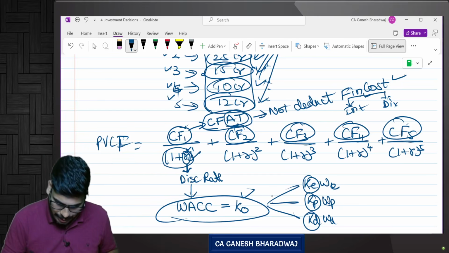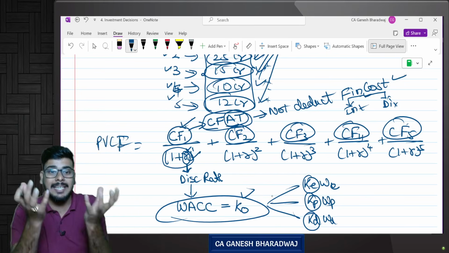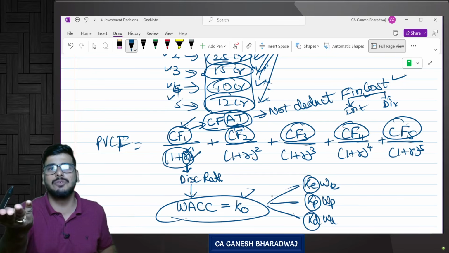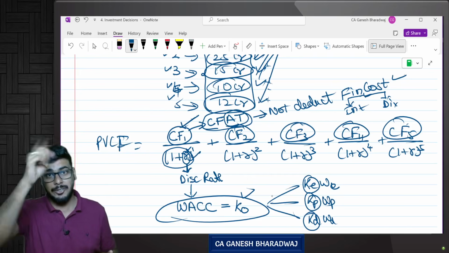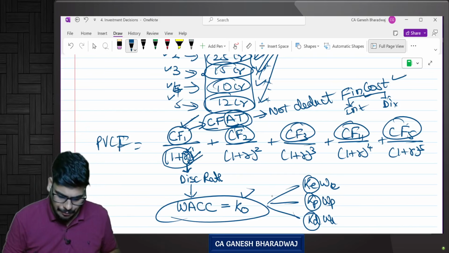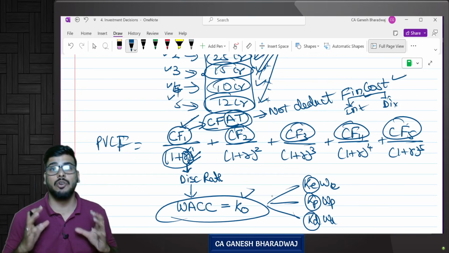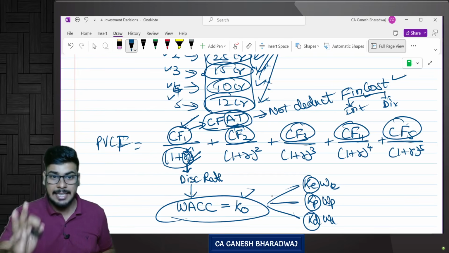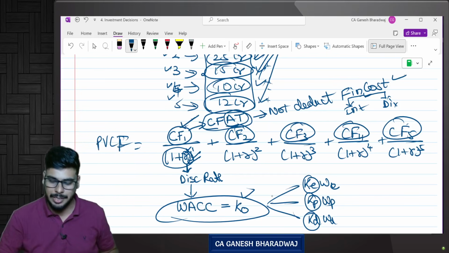Or in other words, this numerator should be the funds available, or the net cash flows available for distribution to all the sources of finance. Are you clear with this? That logic you remember. So basically these cash flows after tax should be after tax, but before paying your interest and dividend, before finance cost. Why? Because all your finance related costs are being factored into your denominator, and in the numerator you should only consider the cash flows that are available for all the sources of finance. Are you clear with this? This is the logic for taking up cash flows after tax without considering the finance cost.